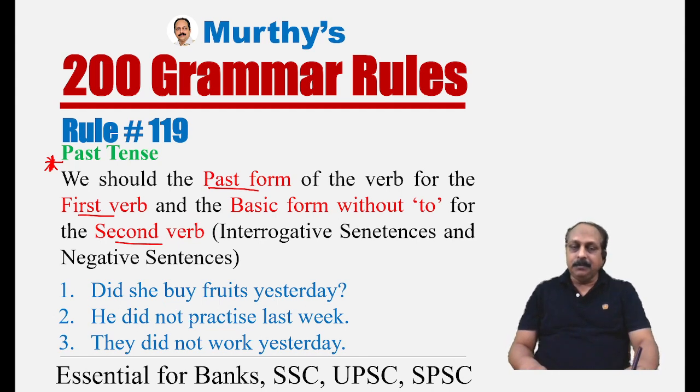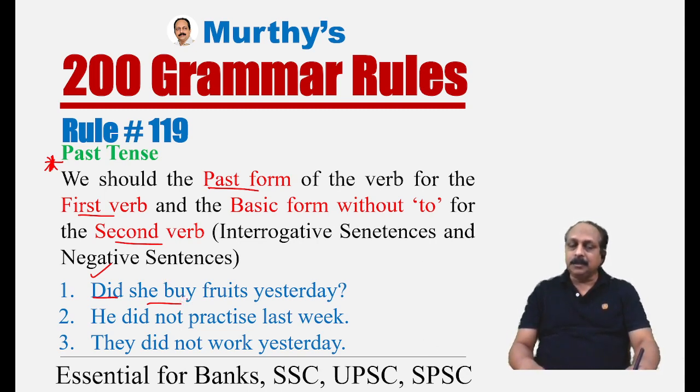Example, did she buy fruits yesterday? Here we have two verbs, did, buy. The rule says the first one should be in past form, do, did, done. It is a past. And buy, the rule says the second verb should be in the basic form without to. What is the verb here? To buy, the basic form. Without to, buy. And mind you, this is not the present form, it is a basic form without to.